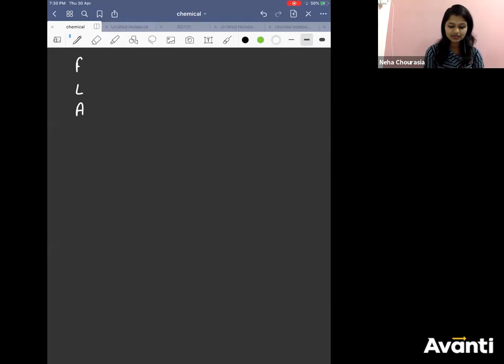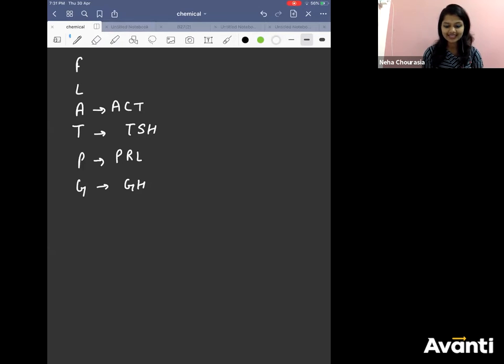Flat PG. Okay. What is G? Growth hormone. What is P? Prolactin. What is L? Is this T? No, flat. It should be T, right? Flat. What is T? Thyroid stimulating hormone. What is A? ACTH. What is L? LH. What is F? FSH. Flat PG. That is the hormone secreted by anterior pituitary.